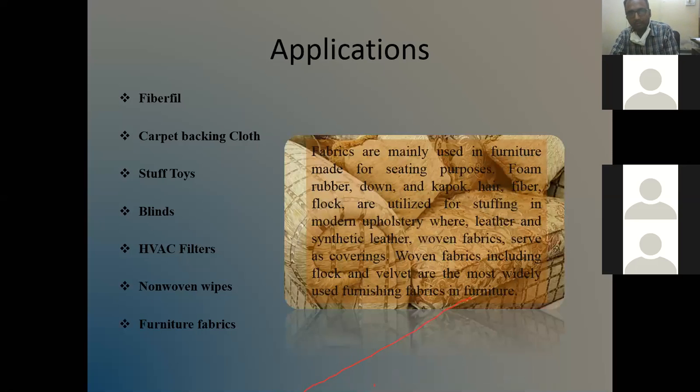So these are some of the applications. And furniture fabrics, you all know home furnishing fabrics. Fabrics are mainly used in furniture made for seating purpose. Foam, rubber, down, and kapok hair fibers, flock are utilized for stuffing in modern upholstery, where leather and synthetic leather woven fabrics serve as covering. Woven fabrics, including flock and velvet, are the most widely used furnishing fabric in the furniture.